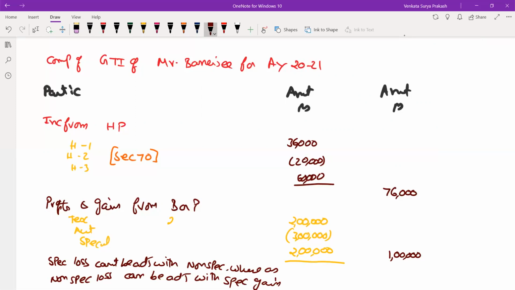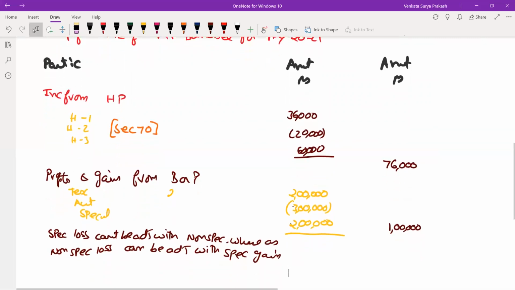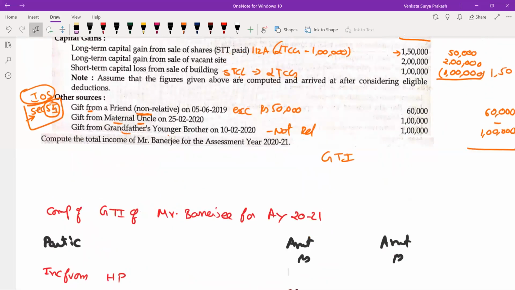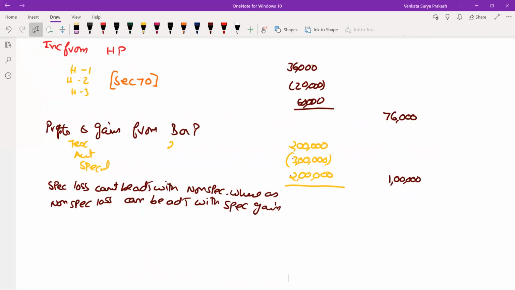That's the note which you need to mention. That's the reason, being non-speculative, we are adjusting this with the speculative business. So the profits and gains from business or profession is going to be 1 lakh. We are done with the second head. What is your third head? Capital gains. Let us discuss the capital gains.